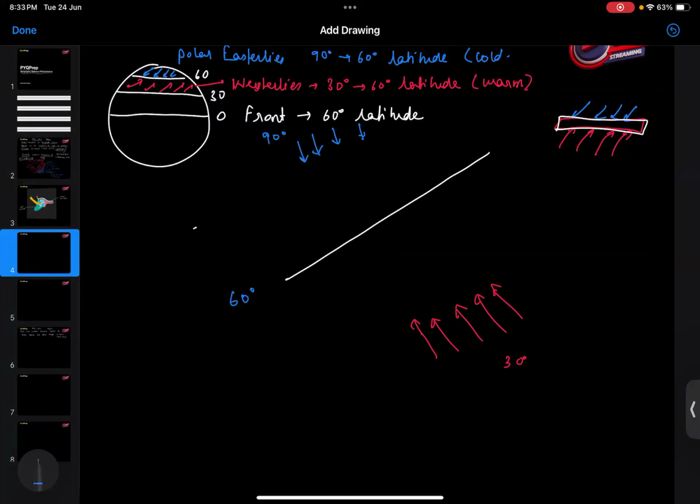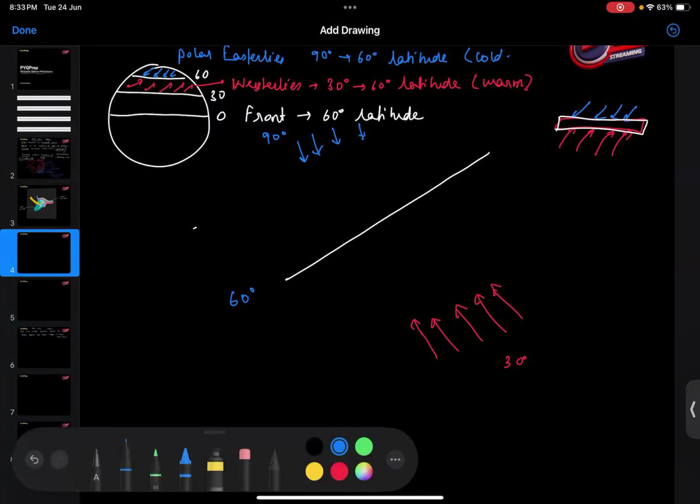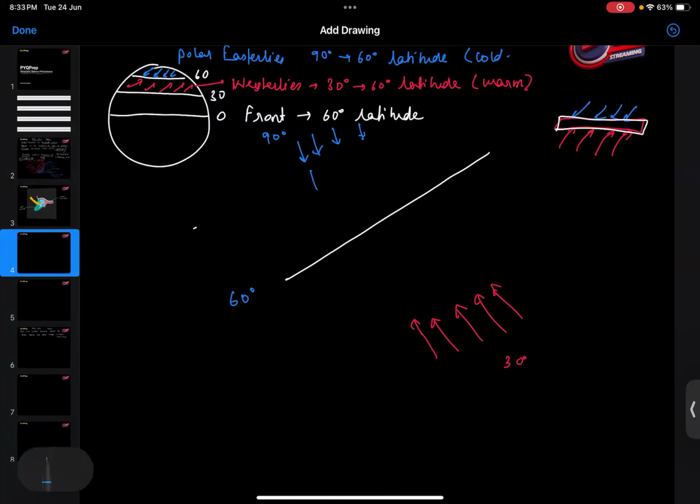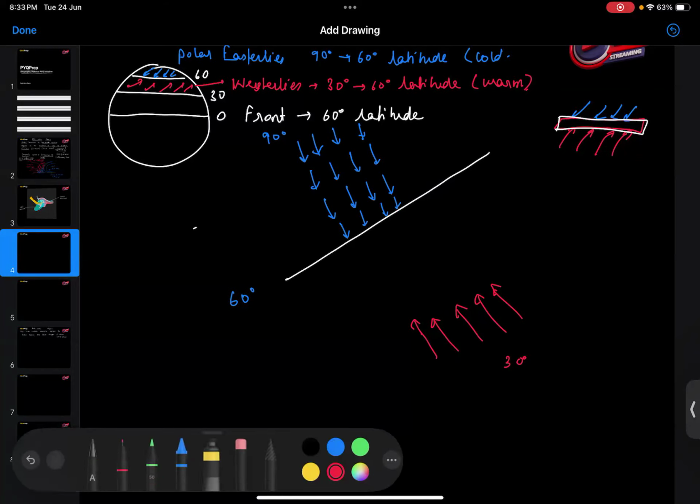This is 60 degree latitude. So here what will happen? After a certain point of time, these winds will start to interact as they approach the 60 degree latitude.